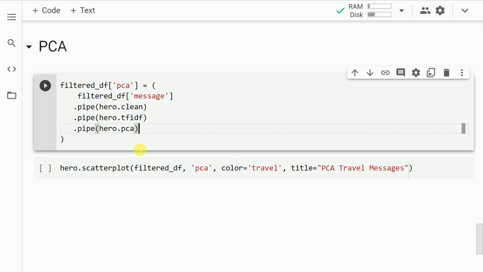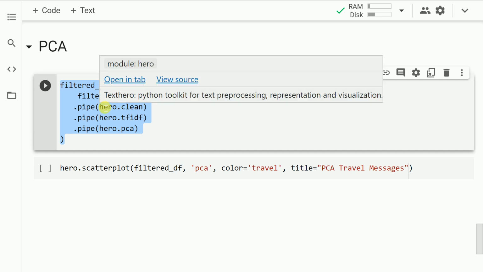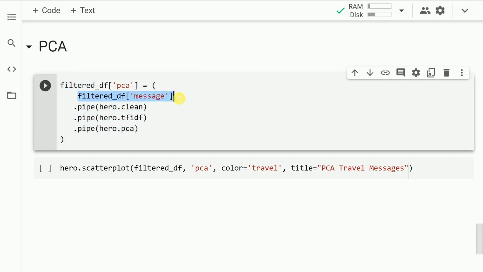If you remember, I mentioned creating pipelines for your text processing applications. Things can never be easier than this. The entire pipeline can be clubbed into one line and you would have your final output ready. So this is the power of Text Hero that I wanted to demonstrate. I'll go through the entire highlighted piece of code. The first piece is my pandas series, which contains the actual text.